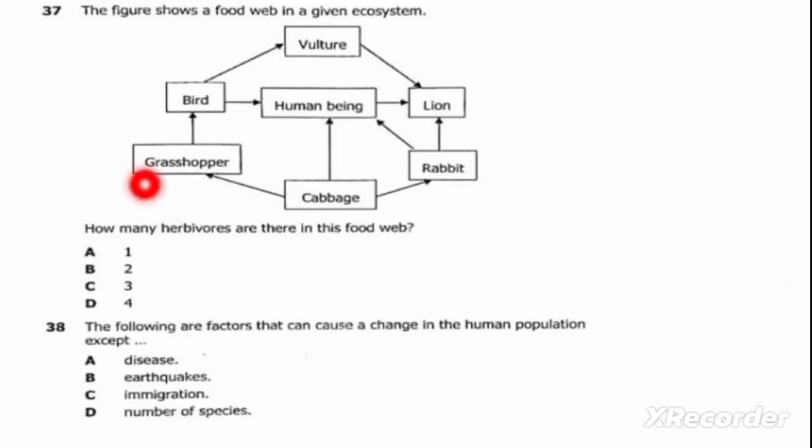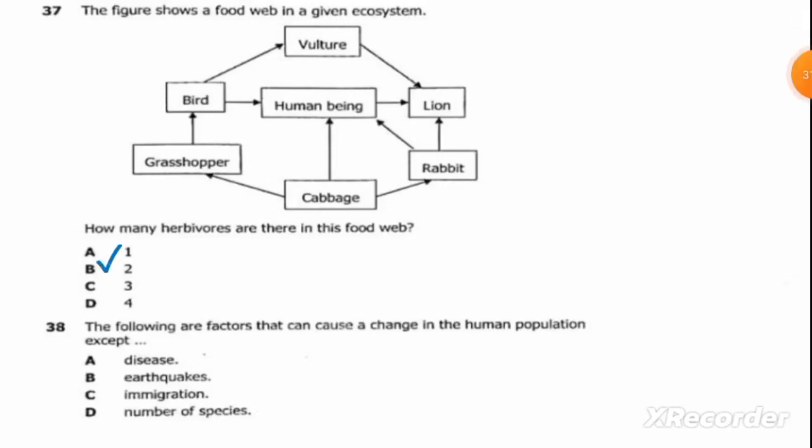The grasshopper is also only feeding on vegetables. But the other animal is feeding on vegetables, it is also feeding on rabbit, it is also feeding on birds. So therefore, our correct answer is 2. We have the grasshopper and the rabbit. These are the only herbivores we have in this ecosystem or food web. Our correct answer therefore is 2.